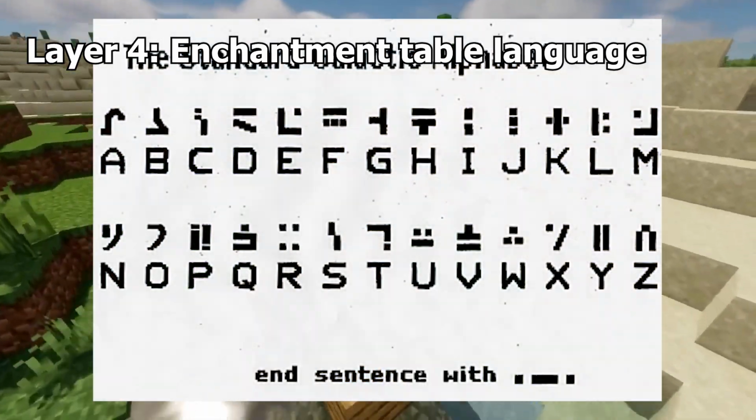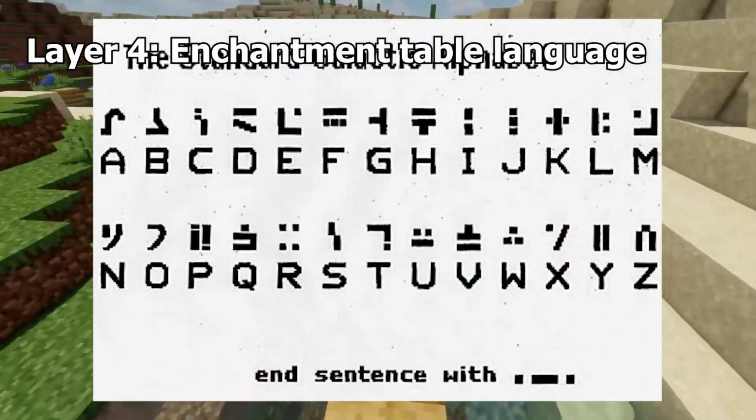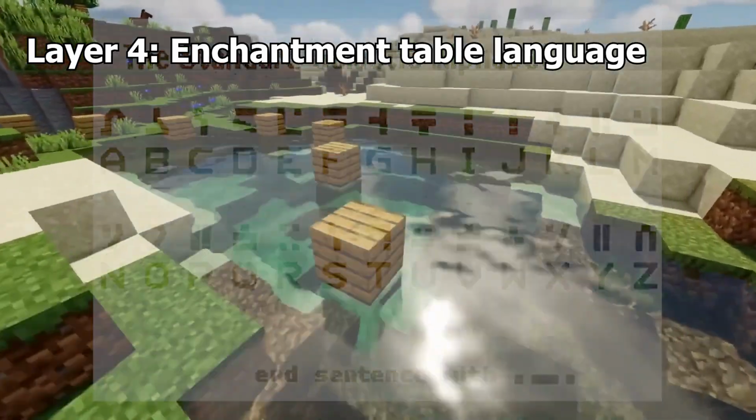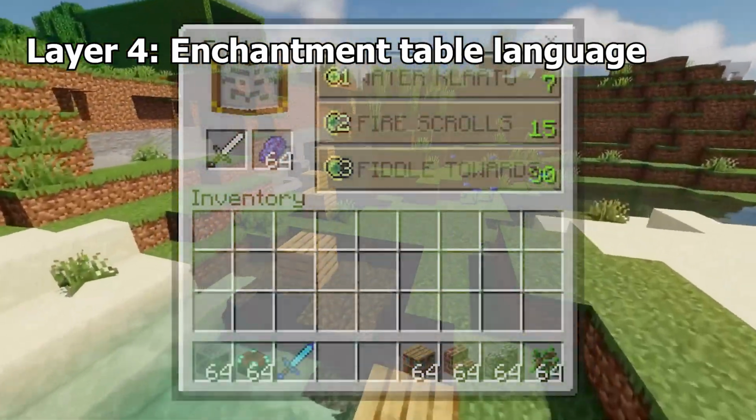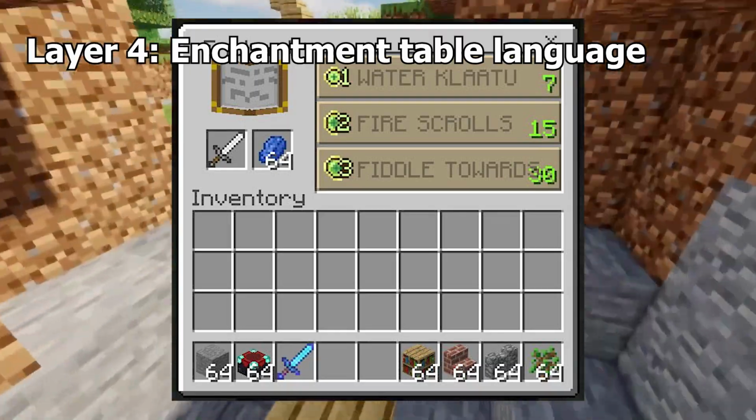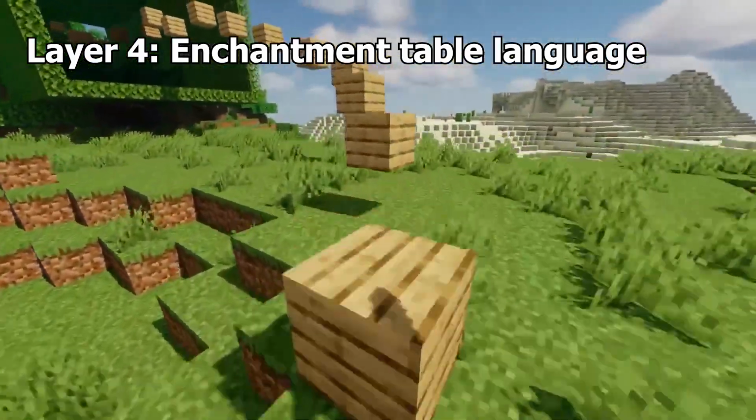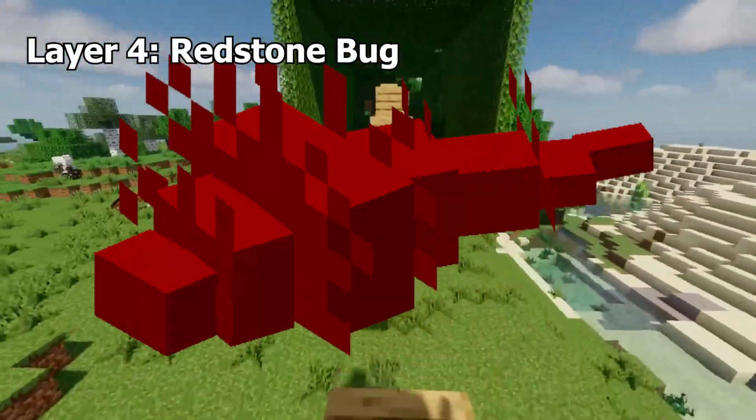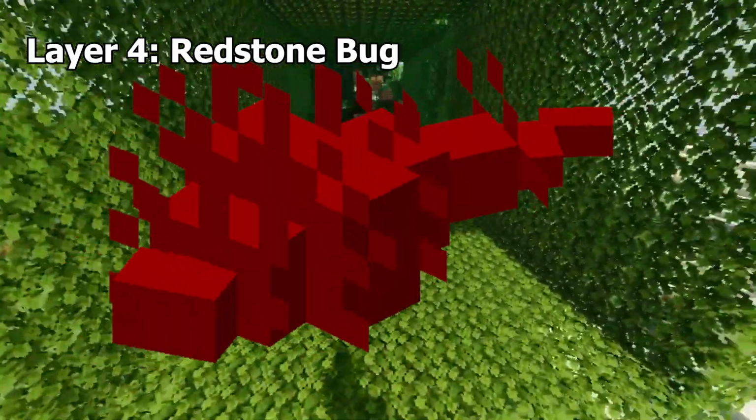Enchantment Table Language. Minecraft's enchantment table language uses the standard galactic alphabet, and can actually be translated to standard English. However, these words have no correlation to the actual enchantment. They are just random words that have been translated and thrown in. Redstone Bug was a mob in the Java Edition 2.0 April Fool's update, which could spawn from activated redstone.